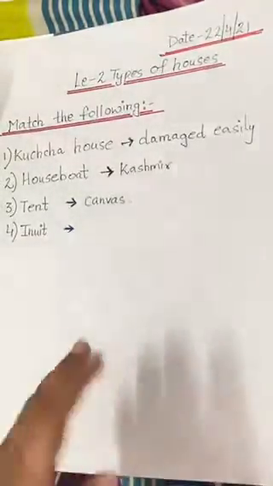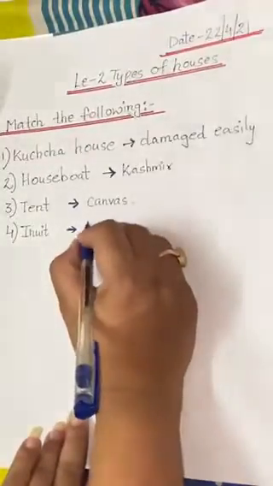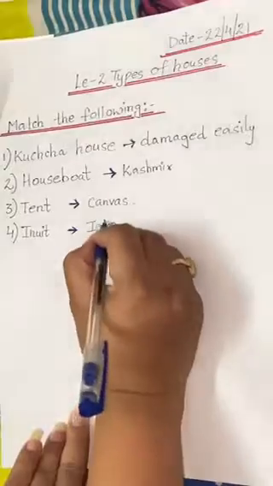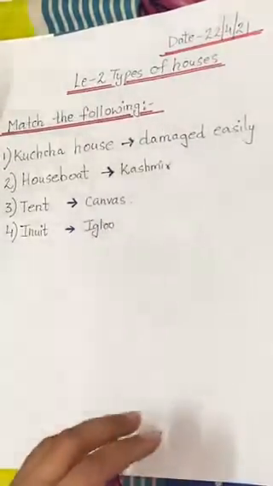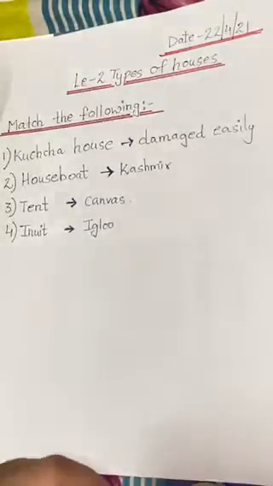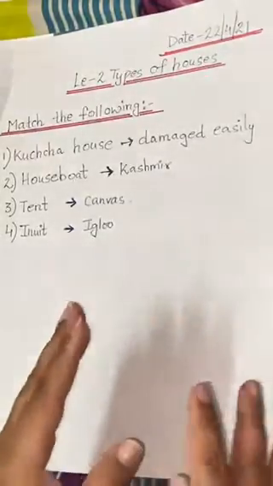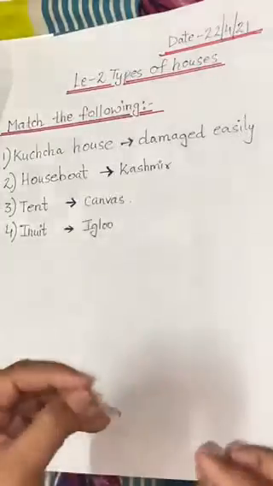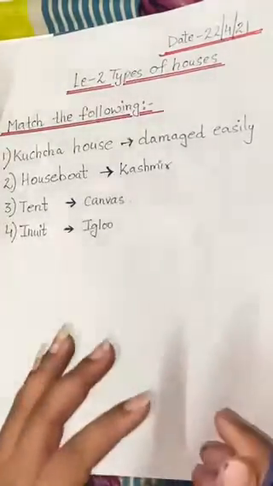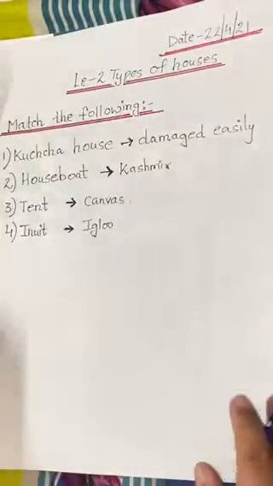Where do they live? They live in an igloo. Okay. And what is an igloo? Igloo is a house made up of ice blocks or snow. And they are found in areas where heavy snowfall takes place throughout the year.